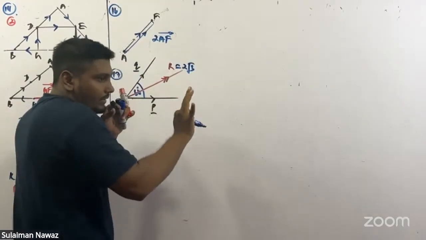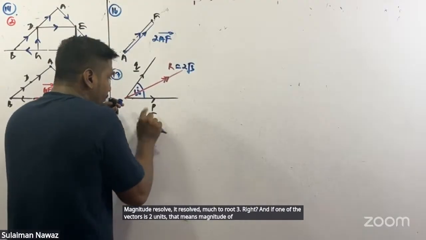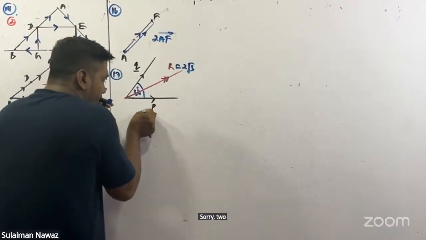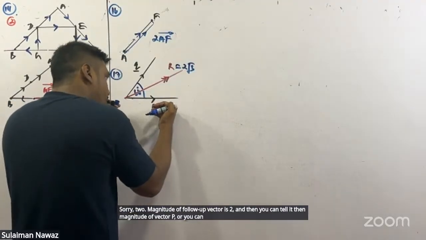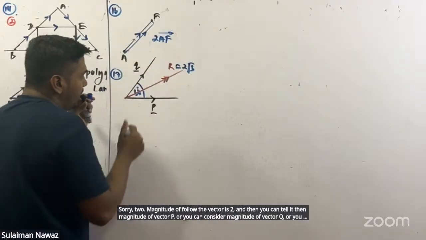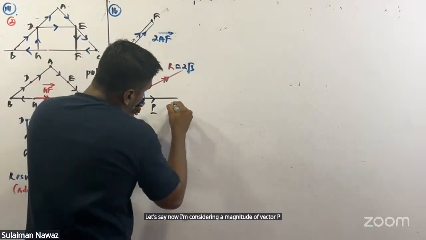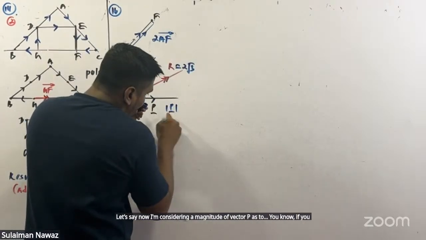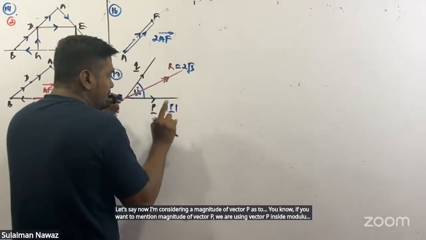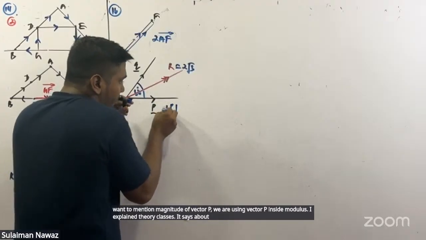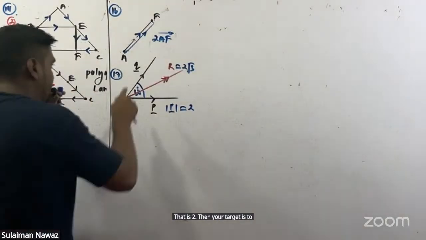If one of the vectors is 2 units, that means the magnitude of one of the vectors is 2. You can take that as the magnitude of vector P, or you can consider it as the magnitude of vector Q. Let's say now I'm considering the magnitude of vector P as 2. That is modulus of P equals 2.